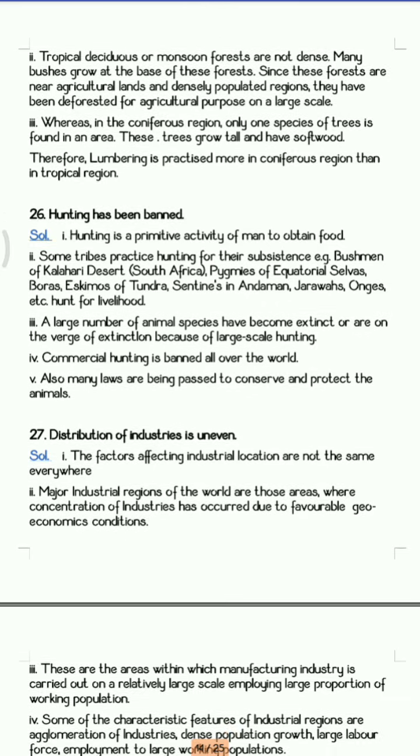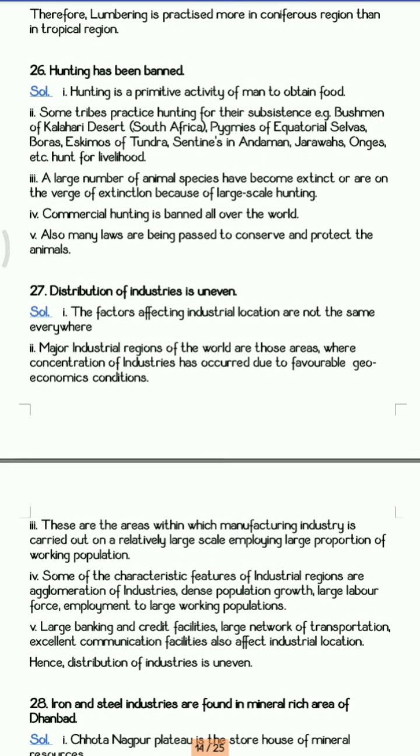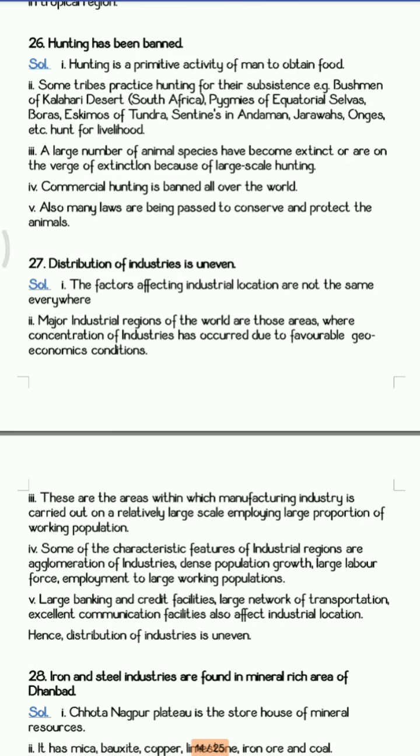Next is hunting has been banned. So we all know that hunting has been banned in various countries. It is also banned in India. So you need to write some of the species which are extinct and which are not available now. Okay, so to conserve those species or which are very much extinct in a very small quantity, so to conserve those species and to protect the animals, it is banned.